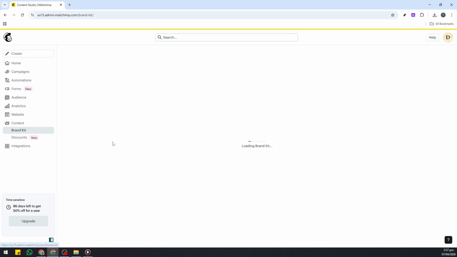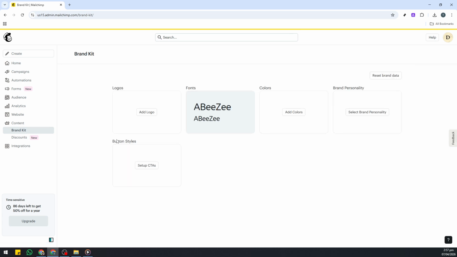Think of Brand Kit as the central place where you define your brand identity inside Mailchimp: logos, colors, and, importantly, fonts. Keeping these elements together means you won't have to hunt for them when you're building campaigns. Your editor will pull from what you define here. If you don't see everything you expect, don't worry. Layouts can look a little different across accounts, but Brand Kit is the destination you want.